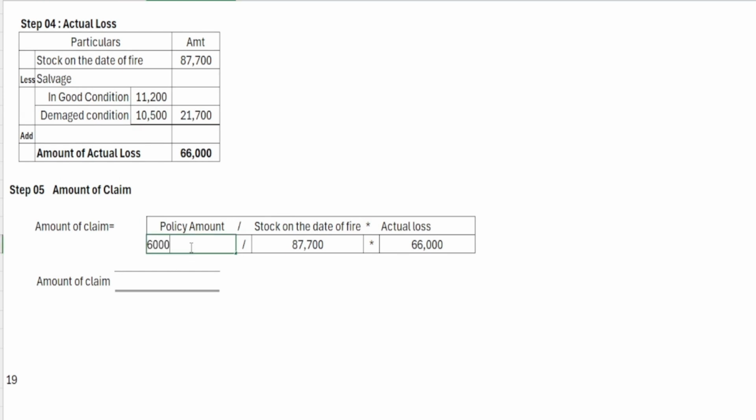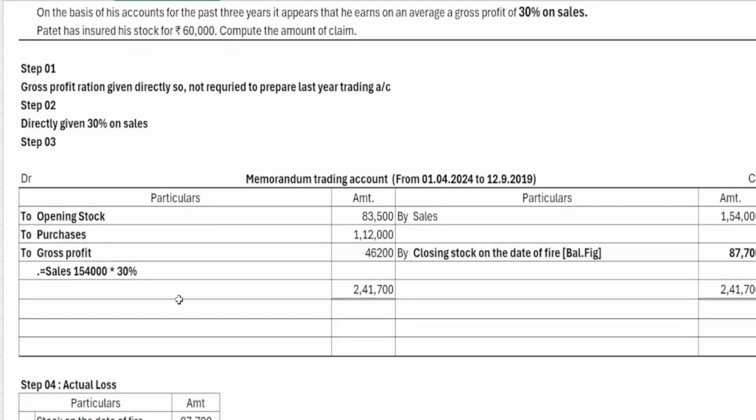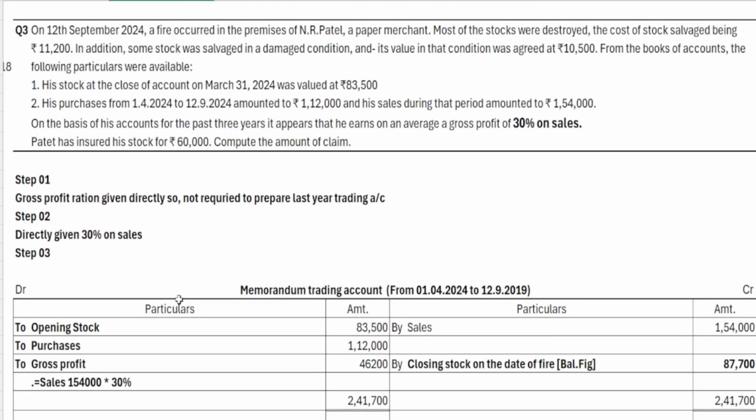Policy amount is 60,000. Stock on the date of fire is 87,700. Actual loss is 66,000. Let's calculate policy amount divided by stock on the date of fire into actual loss. This is how we can calculate the amount of claim: 45,154. Let's see in the next video when the gross profit ratio is not given directly and previous year records are given. Thank you.